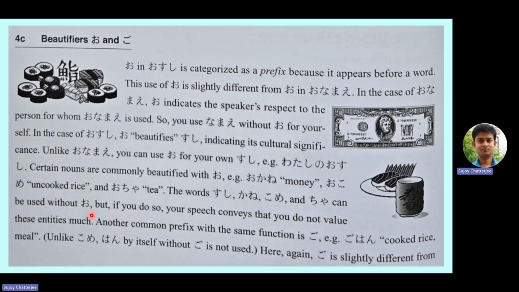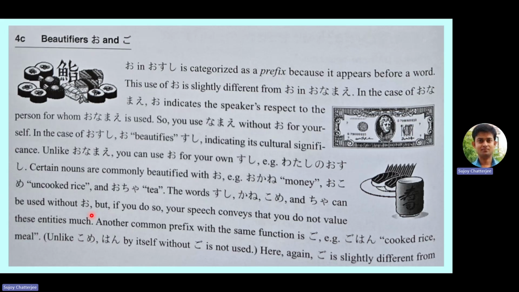If you want to tell your name, you will say watashi no namae wa. You will not say watashi no onamae wa, right? But if you are asking someone else's name, then you must use o. So onamae wa nan desu ka and watashi no namae wa sujoi desu, say it like that. So basically we use namae without o for ourselves.